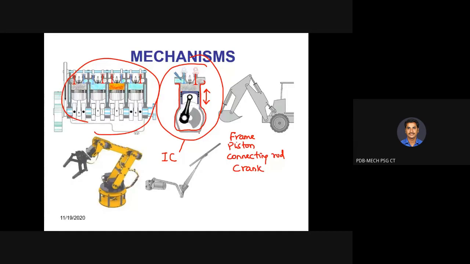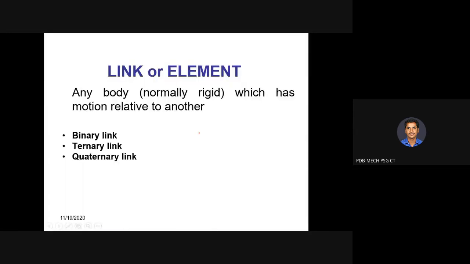So it is all about the studying of links, as I said. Now we move on to what is meant by link. Tell me, what is meant by link? Link, sometimes we can call it an element. Any body, normally rigid, which has motion relative to another is called a link. Here, the crank is a link, the connecting rod is a link, the piston is a link, all are links. Normally it is assumed to be rigid.